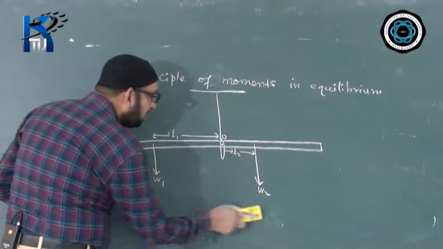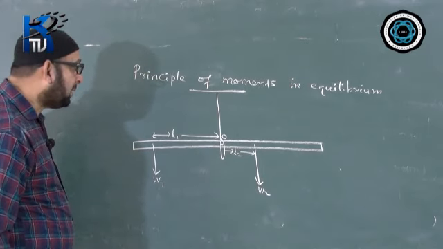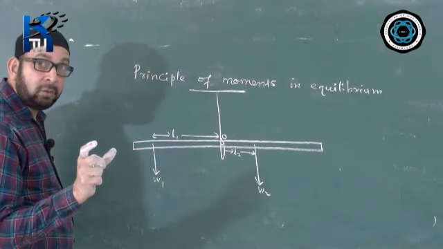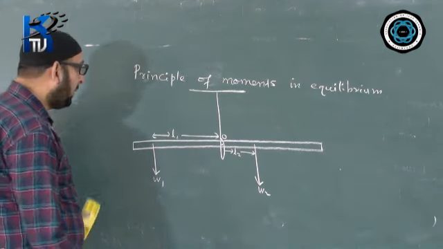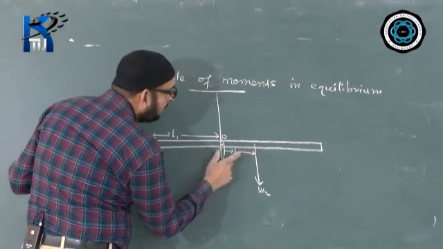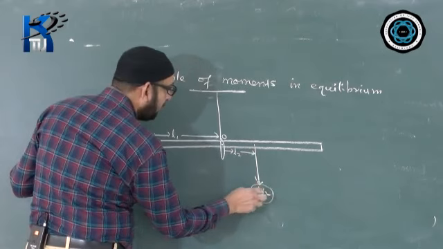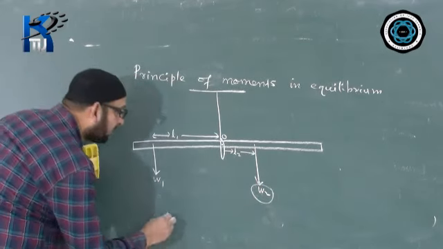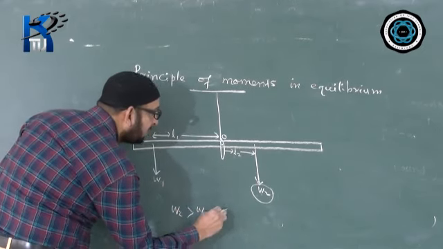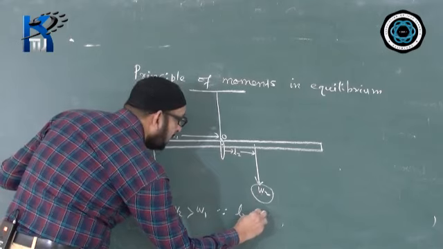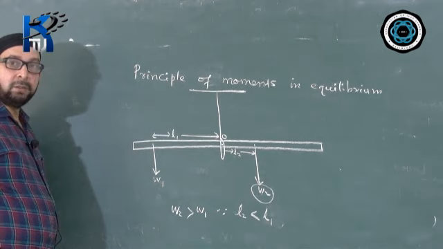So how do we know which one is greater, W1 or W2? We will go for the distance. We know the fact that when the distance is more, force will be less. When the distance is less, then force will be more. Between L1 and L2, which distance is shorter? L2 is shorter. That means that side force will be bigger. So I am sure that W2 is bigger than W1. Then we would write the answer like this: W2 greater than W1, since L2 is less than L1. So we can give this reason.